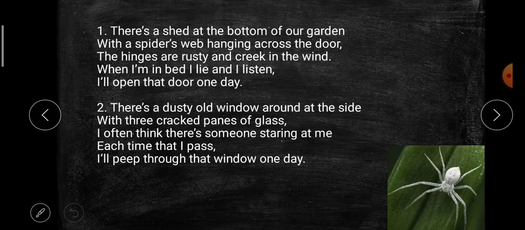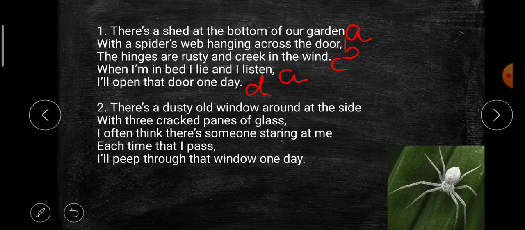For the rhyme scheme, we'll see the last word of every line. First word is garden. Ending sound is N. We'll label it with letter A. Next word is door. New sound, we'll label it with the next letter, that is B. Next word is wind. Again a new sound, so we'll take the next letter, that is C. Next word is listen. Listen and garden rhyme with each other, so we'll repeat the letter A. Next word is day. New sound, we'll label it with the next letter, that is D.